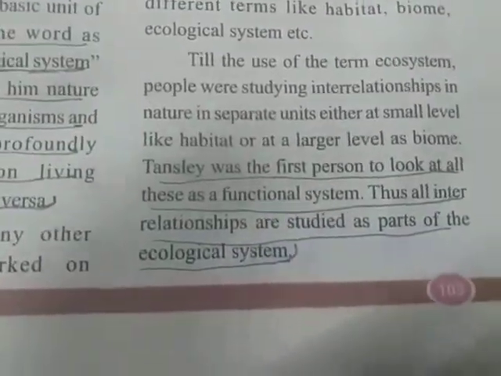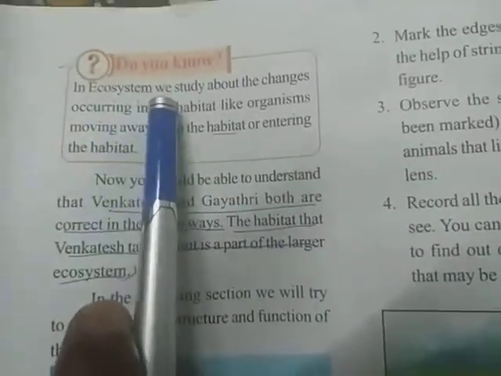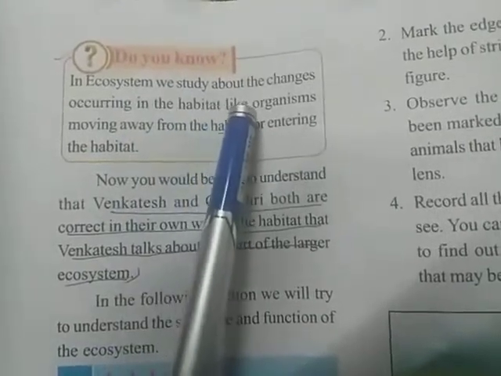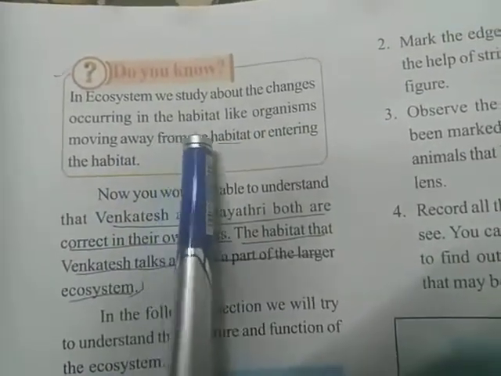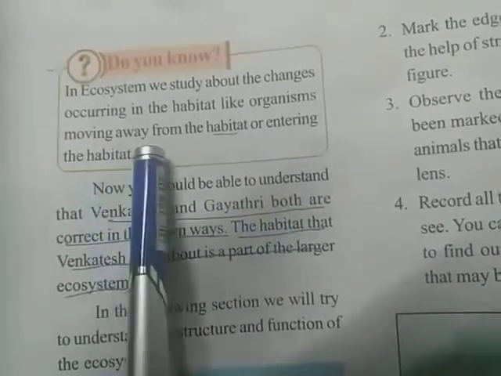Let us see. In an ecosystem we study the changes occurring in the habitat, like organisms moving away from the habitat or entering the habitat.